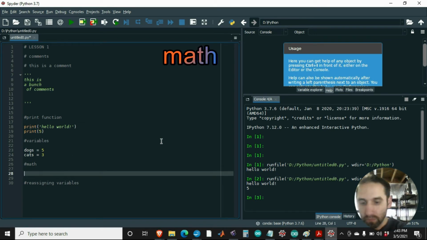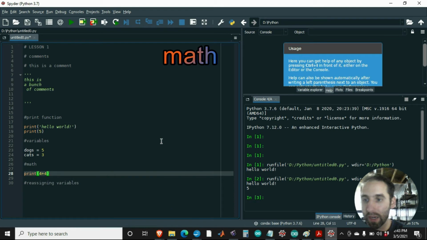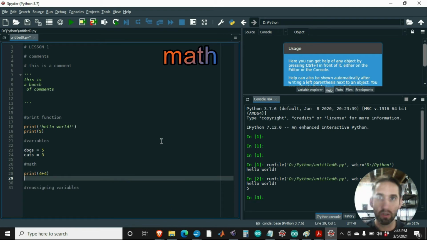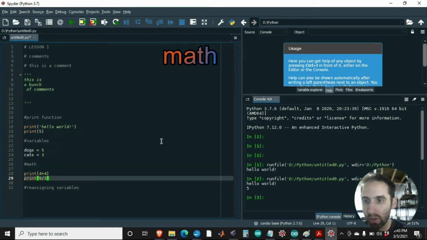And so I can do math. The most simple way of doing a calculator in Python is you would just type in print and then type in your math. So let's say 4 plus 4. Your operators are going to be just like what you learned in grade school. The plus, the minus, we could do print. Let's do some more math. We'll say 9 divide by 3.